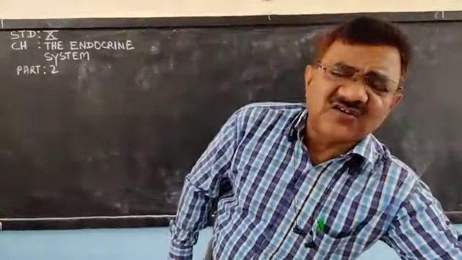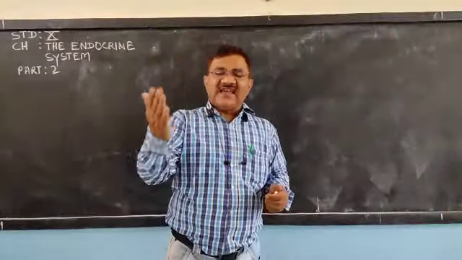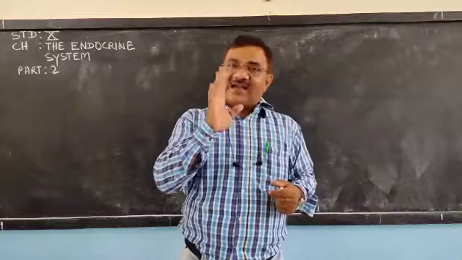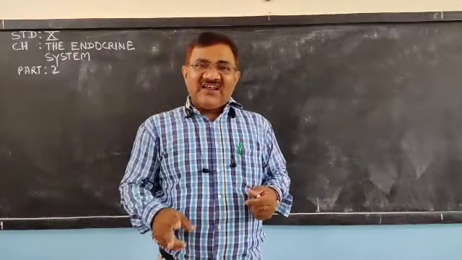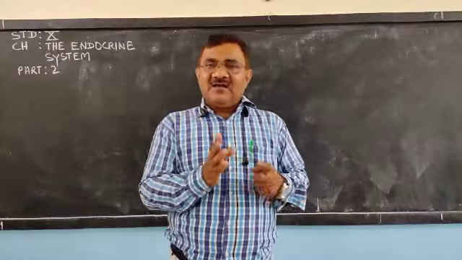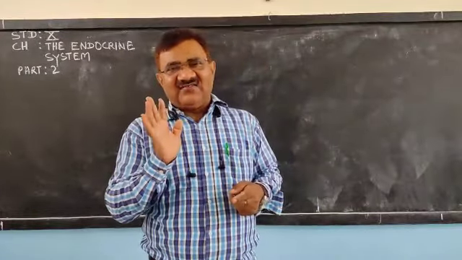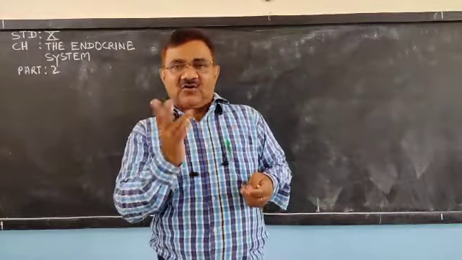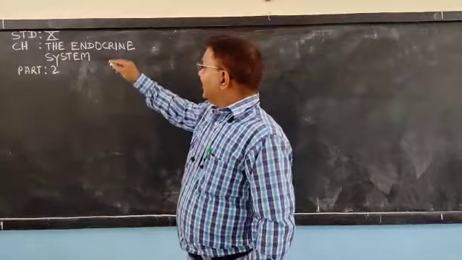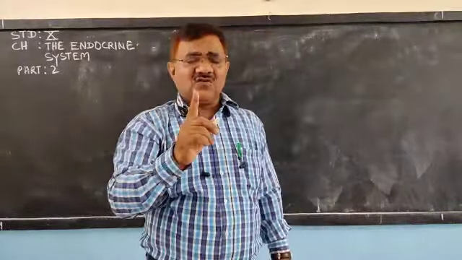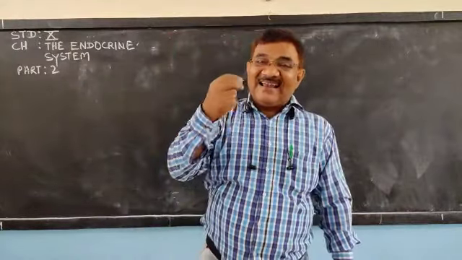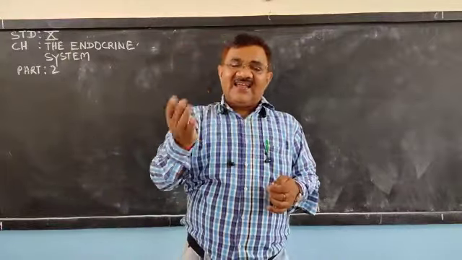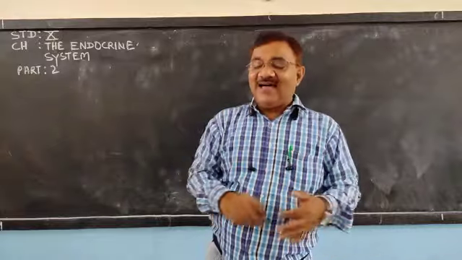We have already started the topic endocrine system. Just a recapitulation: we discussed the nervous control and the chemical coordination. Control and coordination in our body is done by two systems, the nervous system and the endocrine system. We discussed the difference between them, and that the endocrine system works by releasing hormones, what hormones are, where they are released, and where they work.